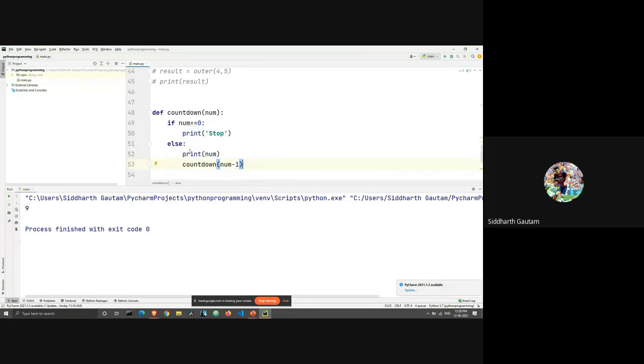When the value is 1, it will print num, which is 1. Then it will again execute the function countdown for num minus 1, which is 1 minus 1. And 1 minus 1 is 0, which means that we have satisfied our exit condition. And when we satisfy our exit condition, our recursion stops.